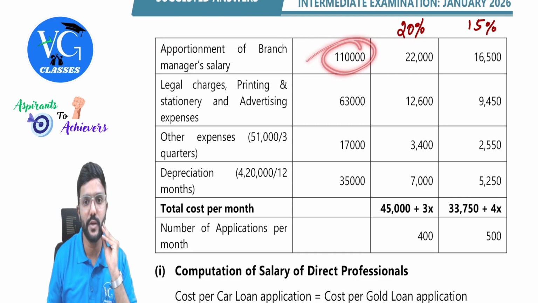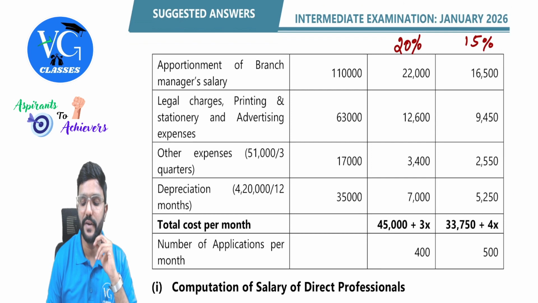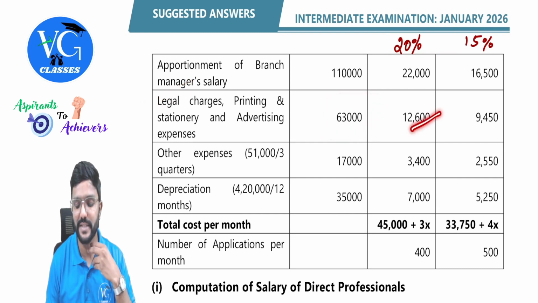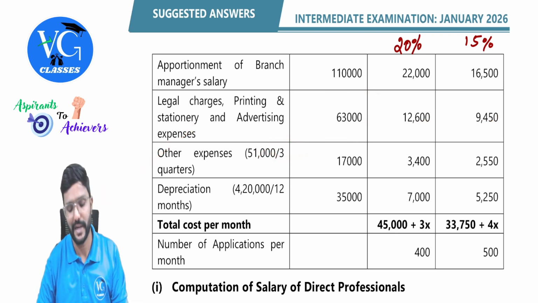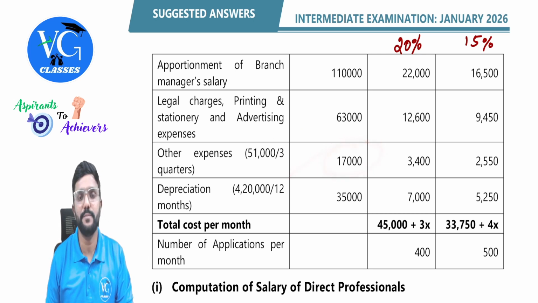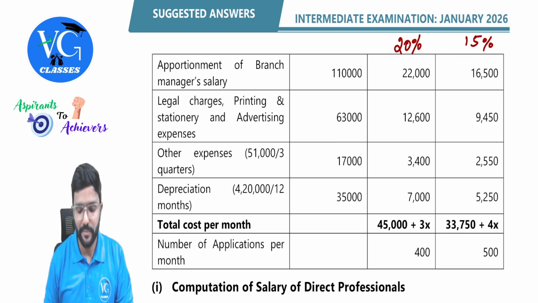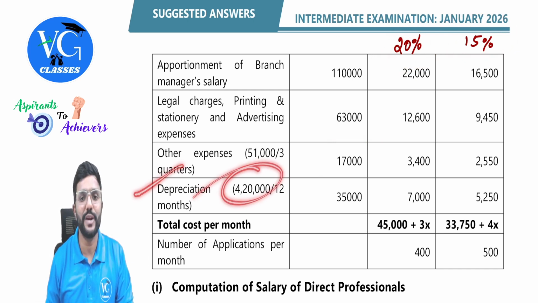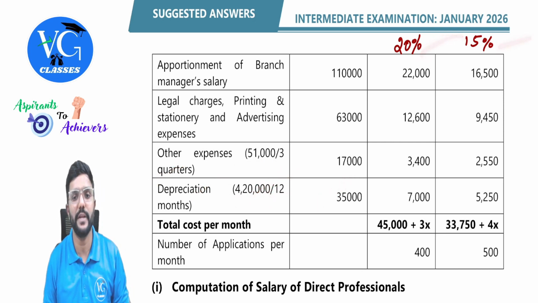Branch manager salary is 1,10,000. So 20% is for gold loan and 15% is for car loan. Yes, this percentage also is given in the question itself. Then legal charges, printing and stationery and advertising is given per month 63,000. 20% is per year and 15% year. Then other expenses is given per quarter, divided by 3, because now there will be 3 months in a quarter, guys. So we'll get 70,000 per month. So share it between both the applications in 20 and 15% ratio. Then depreciation per annum is given 4,20,000 divided by 12 months. You will get 35,000 per month. Again, share that in 20 and 15%.